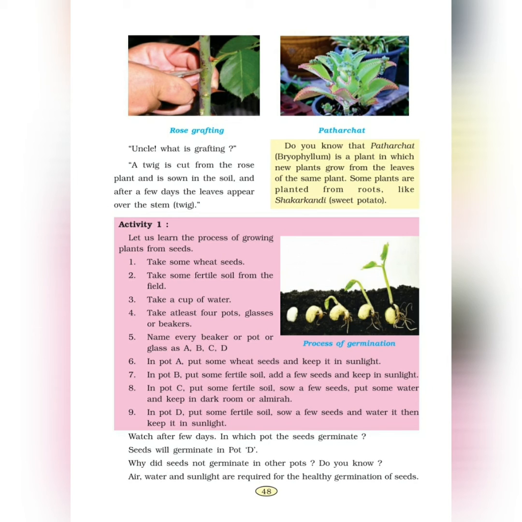In point number 8, we have the word dark. It is dark. समझ लो कि इसके स्पेलिंग्स हैं DARK. When you have to write DARK. But when we pronounce, we call it dark. The R sound is not very strong and not prominent. It is very subtle, very mild. Watch after a few days in which pot the seeds germinate. The seeds will germinate in pot D because we gave fertile soil, water, sunlight, and proper air to it.